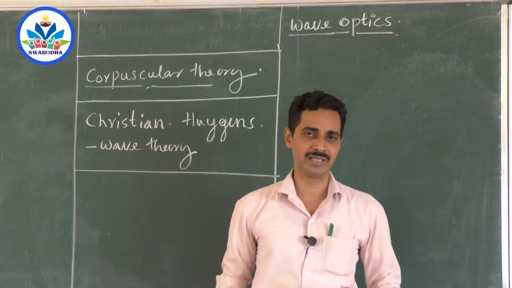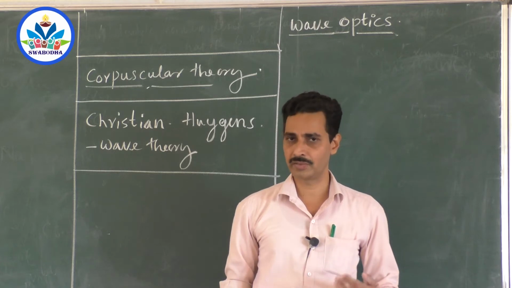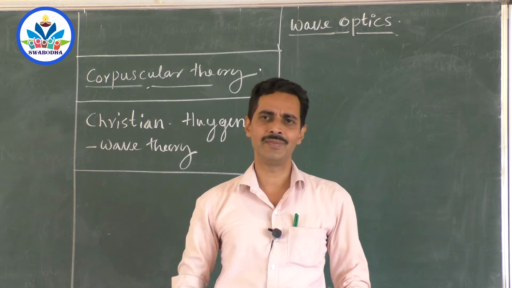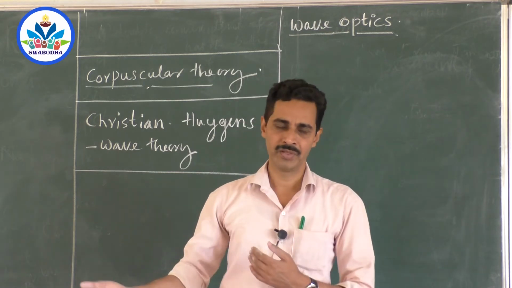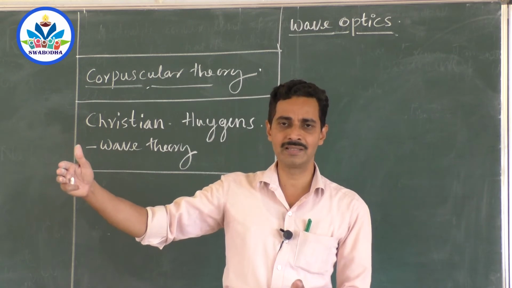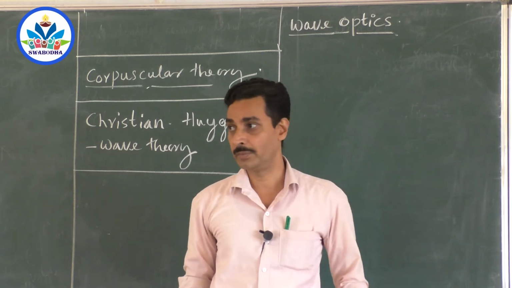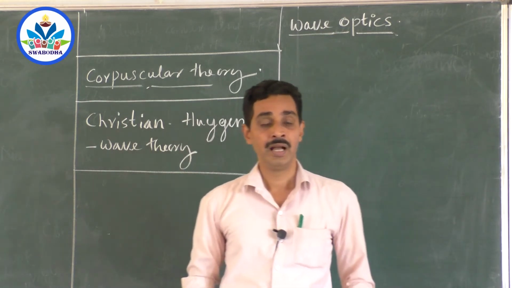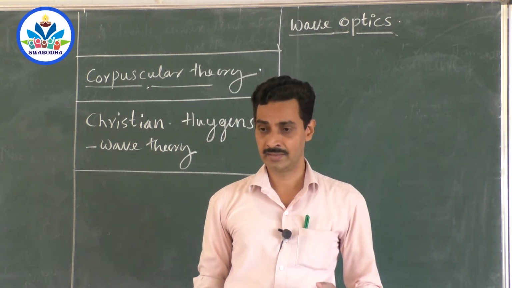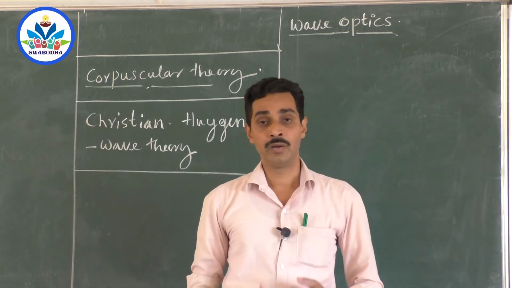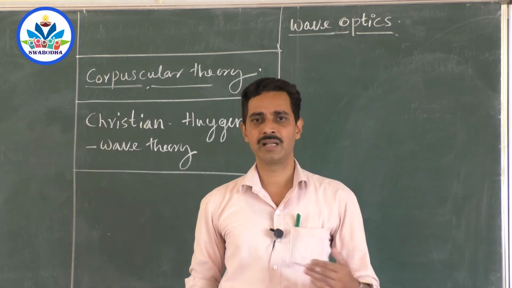But nowadays we know that there is one more type of wave called light, electromagnetic wave, whatever we call, and it does not require any medium. It may travel even in water as well as vacuum. So light from the sun reaches the earth, and major portion of the traveling is in vacuum. So light travels in vacuum. Now, Huygens said that light is a wave, and when that wave travels, it produces secondary waves, and his theory goes on like this. Now the first question is, how could light travel in vacuum?